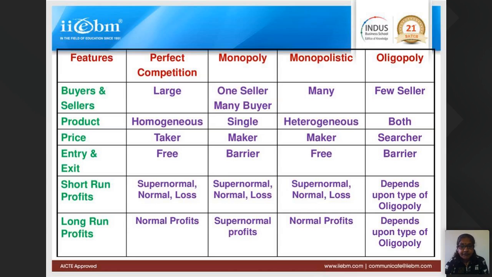In the long run, perfect competition and monopolistic competition, both of them will earn normal profit. These two will earn normal profit. The reason is free entry and exit. Free entry and exit.